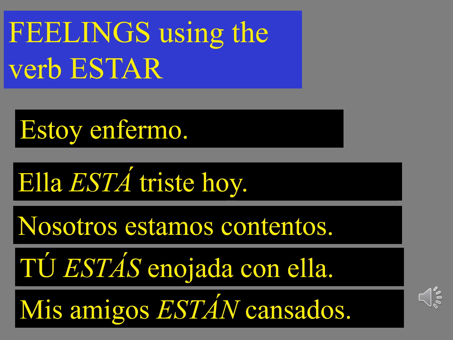Nosotros estamos contentos. Contentos is used for a group, 2 or more, of all males or a mixed group. Tú estás enojada con ella. Enojada is feminine, so we know that the you in you are is a woman or girl. Mis amigos están cansados.